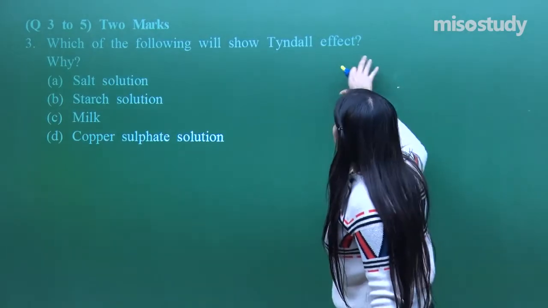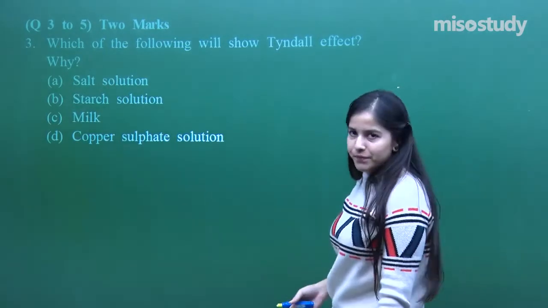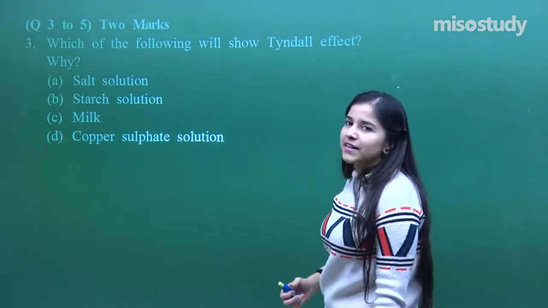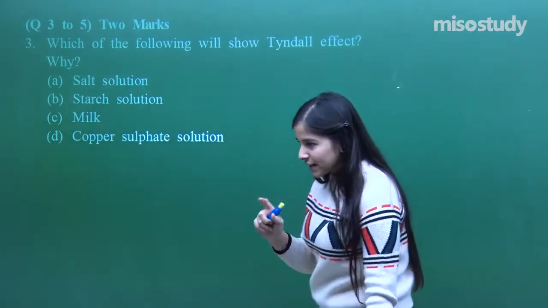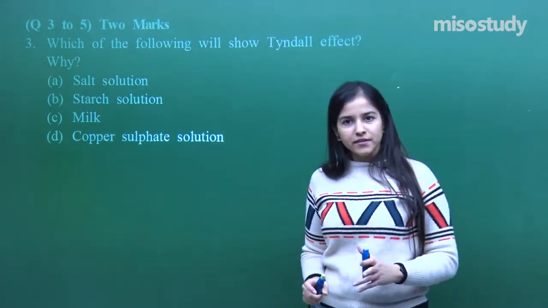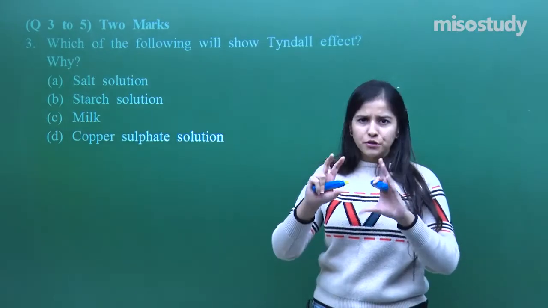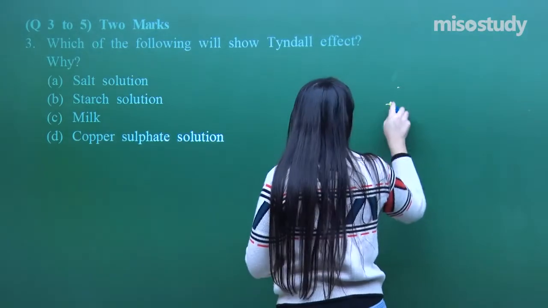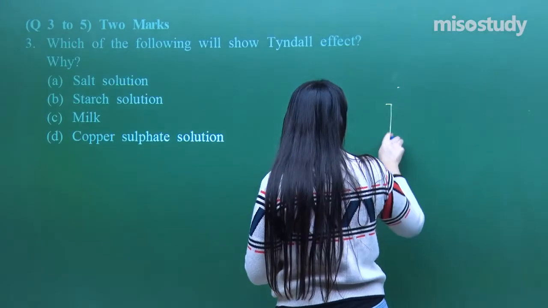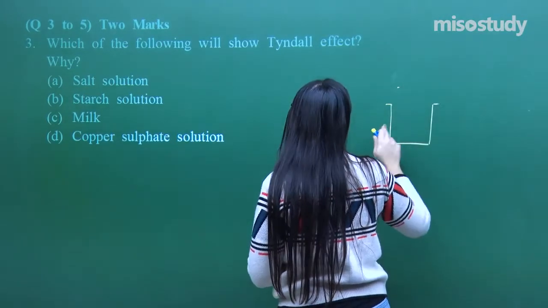Now the next one, question number 3 to 5, 2 mark questions. Which of the following will show the Tyndall effect and why? What is basically the Tyndall effect? Let's say we take a solution, which may be heterogeneous or homogeneous.